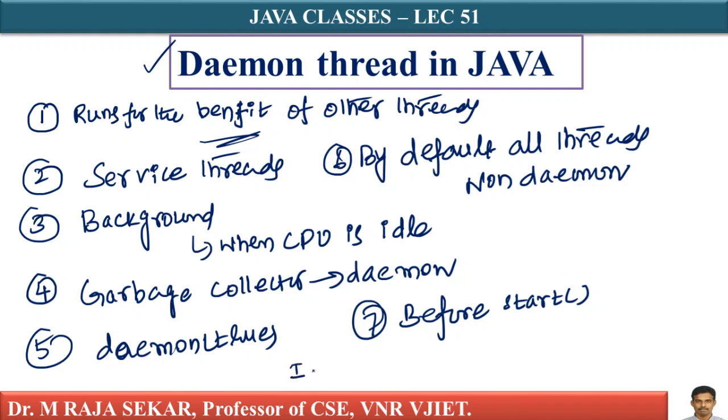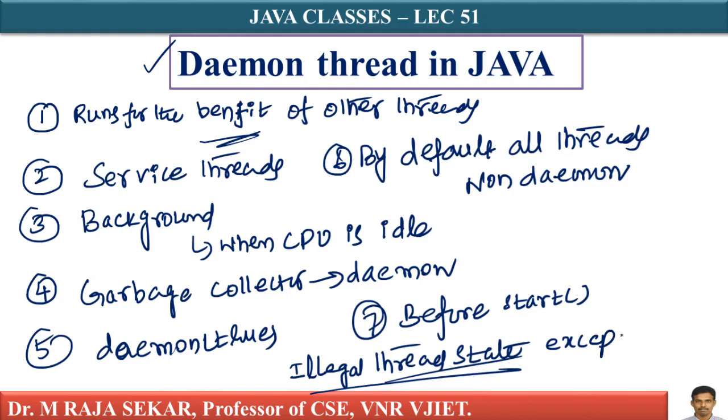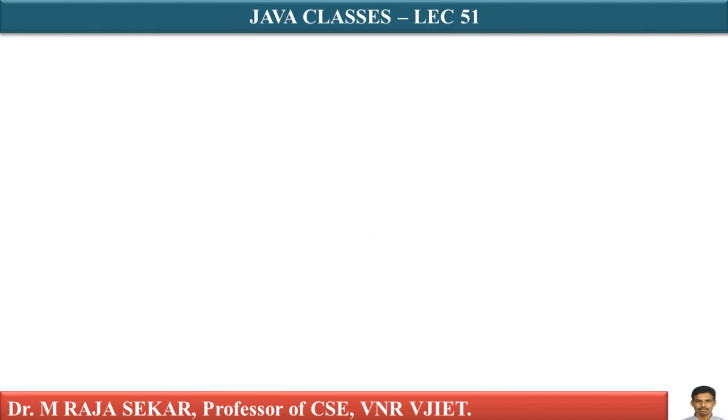What is that exception name? IllegalThreadStateException. When will it be raised? If you do not convert the thread to a daemon before the start method, it will generate an exception known as IllegalThreadStateException.